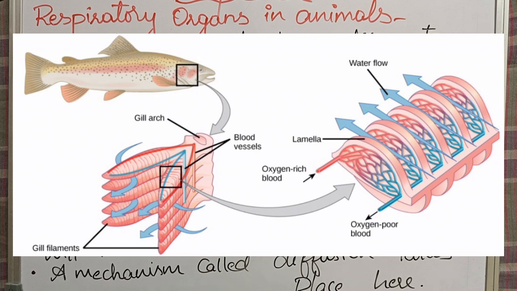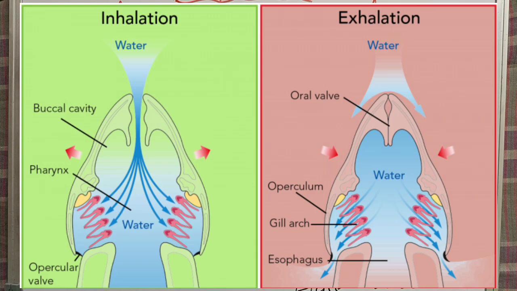Likewise, the carbon dioxide concentration is more in the fish's body than in the water that entered it. Obviously, respiration takes place and along with energy, carbon dioxide is released. Because of that, carbon dioxide concentration is more in the fish's blood when compared to the water. So again diffusion takes place. Carbon dioxide moves from higher concentration, that means from the fish's body, to the water, and this water along with carbon dioxide moves out of the fish's body through the gill slits.